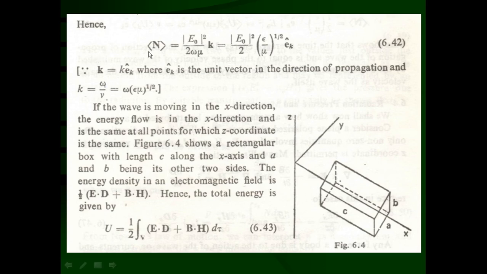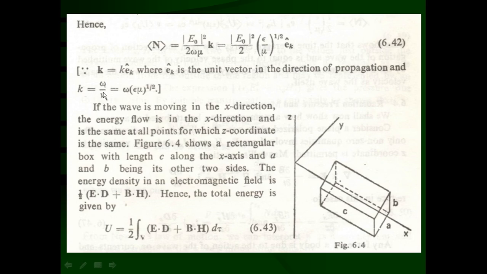Hence the magnitude of n over the period of oscillations, that means the average value of the pointing vector n, is equal to E0 square divided by 2 into epsilon upon mu raised to 1/2 ek caret. Ek caret is the unit vector in the direction of propagation, hence this expression is given here. Therefore, k is equal to magnitude of vector k into ek caret, and k is equal to omega upon v.